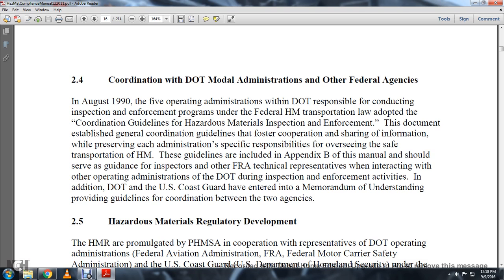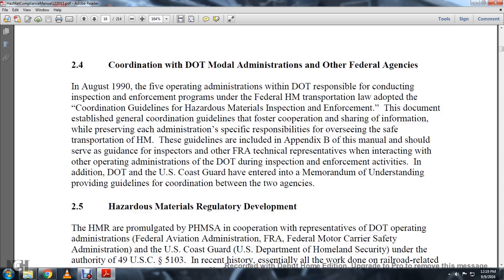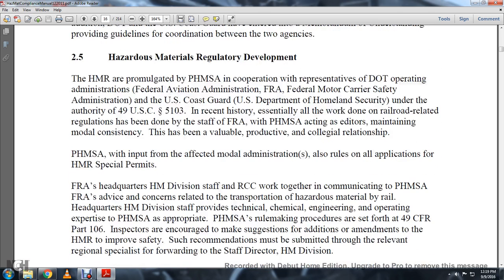They should be observed as guidance for the inspector or other FRA technical representative when interacting with other operating administrations of the Department of Transportation during inspection and enforcement activities. In addition, the Department of Transportation and the U.S. Coast Guard have entered into a memorandum of understanding providing guidelines for coordination between the two agencies.